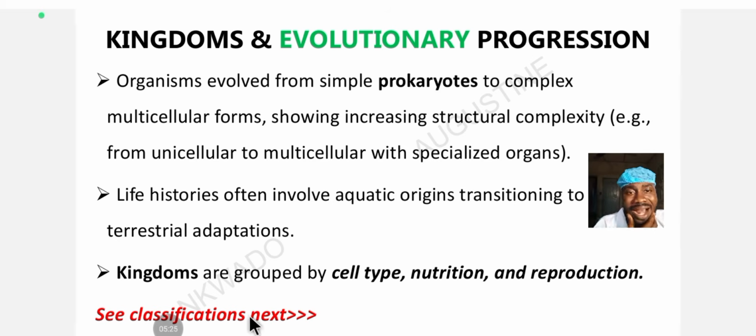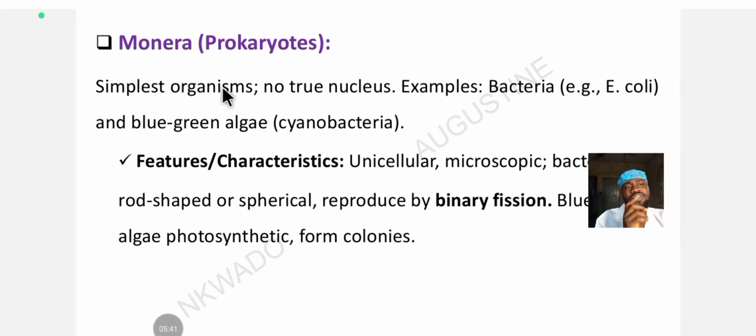Now, let's look at the classifications next. The study of classification of living organisms is known as taxonomy. Now, the first under the classification of living organisms, and the most simple, where life starts from, is known as the Monera. You can call them the Monerans. The Monera has what is called the prokaryotic cell. The prokaryotic cell is a cell type that has no organelle, only nucleus and cell wall. They have no organelle, no cytoplasm. So that's a prokaryotic cell.